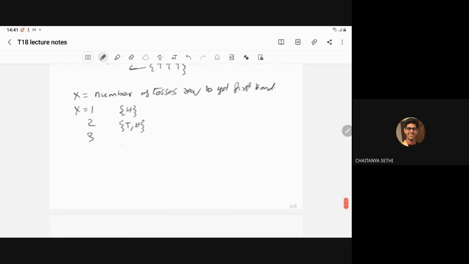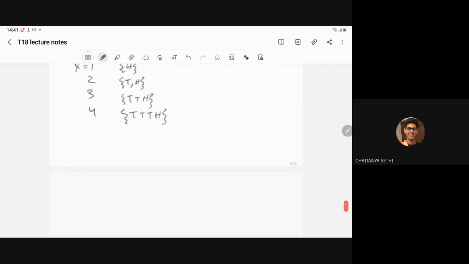It can be 3: tail, tail, head. It can be 4: the first 3 are tails, then we have the head. Then 5: the first 4 are tails, then head, and so on.